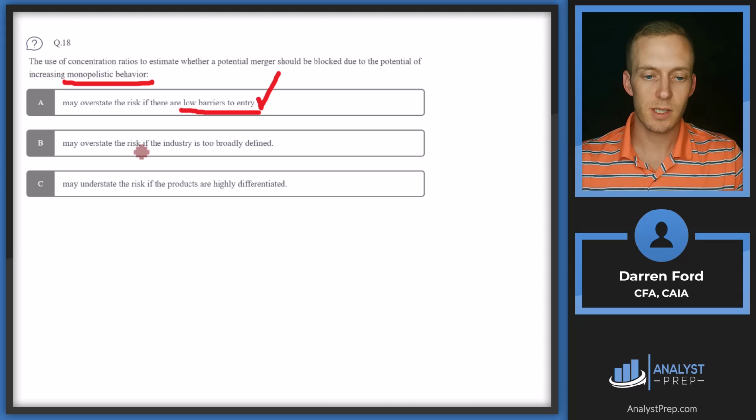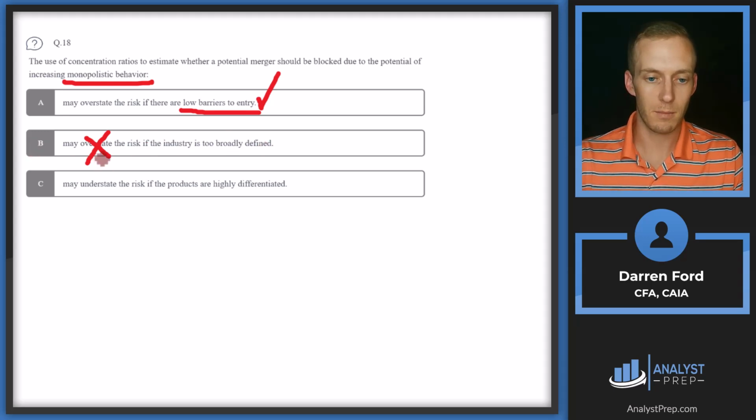B, may overstate risk if the industry is too broadly defined. So in this case, this isn't going to overstate risk. It's actually going to understate risk. And that's because if we're defining this really broadly, the monopolistic nature of certain niches or products within this broad definition could be monopolies, but we're not seeing it because we're including too many different types of products within this industry. So this would likely be an underestimation of risk, not an overestimation.